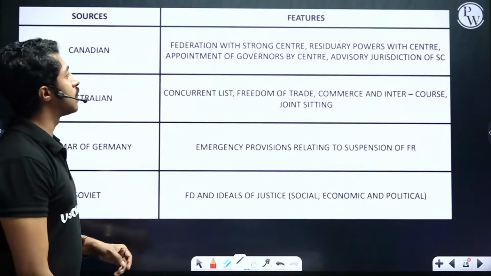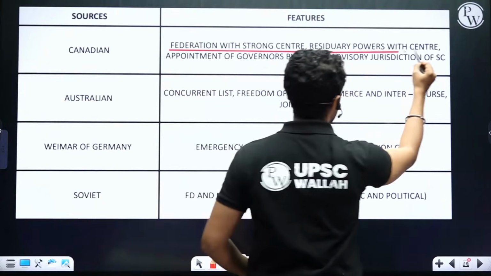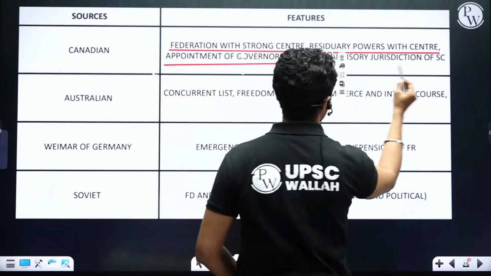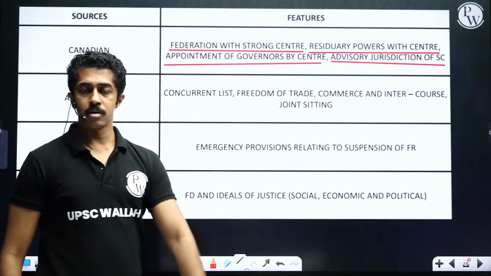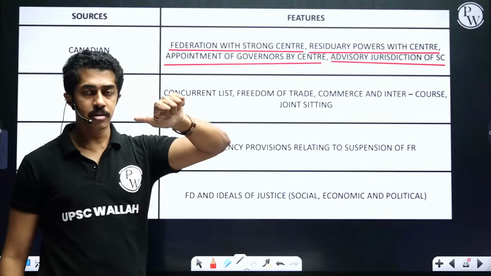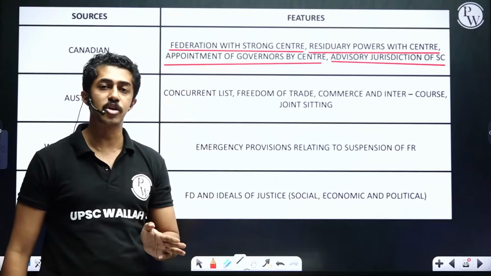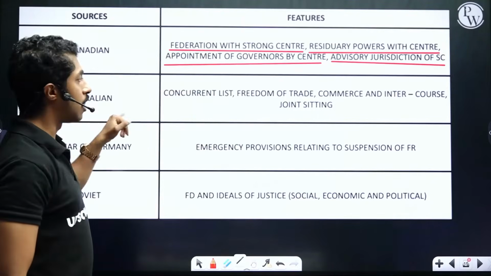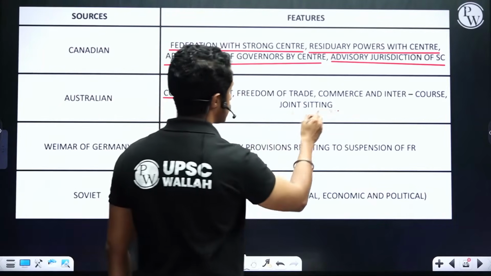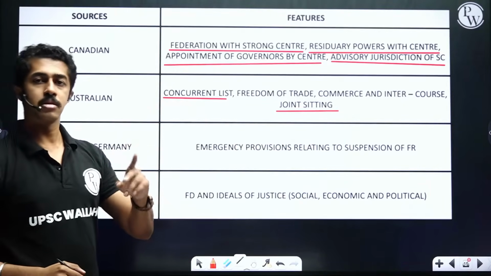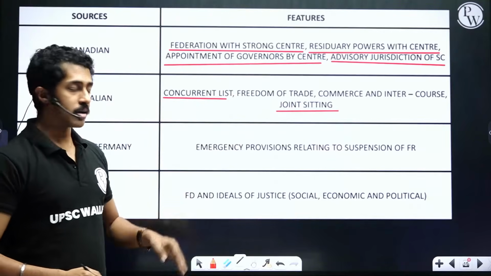So let us look into Canadian now. Federation with strong center, residuary powers with the center, appointment of governors by center, advisory jurisdiction of Supreme Court. 3 things, center, 1 Supreme Court. Federation with strong center, residuary powers with the center, appointment of governors by the center, finally advisory jurisdiction by the Supreme Court from Canada. Australian, concurrent list, freedom of trade, commerce, intercourse, and joint sitting.